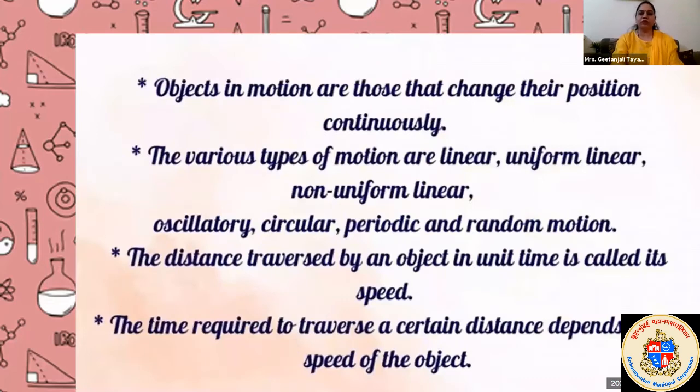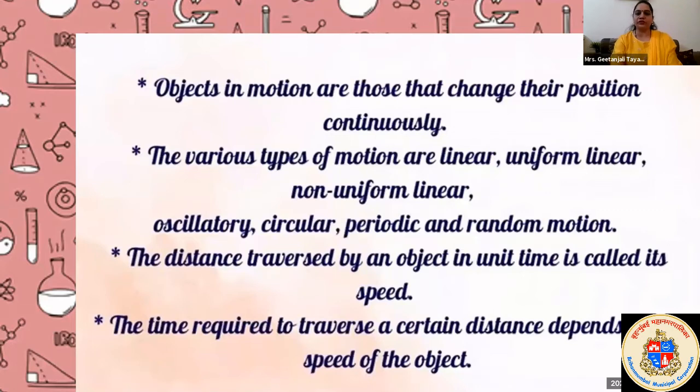Objects in motion are those that change their position continuously. Then we can say this object is in motion. When an object is continuously changing its position, it is continuously displacing. Displacing means leaving its position, moving ahead or in a different direction.